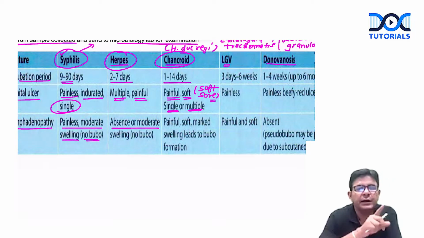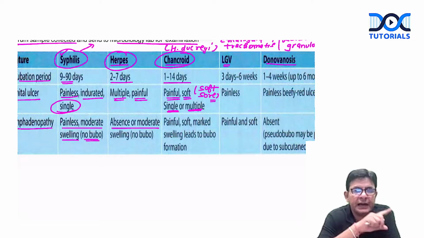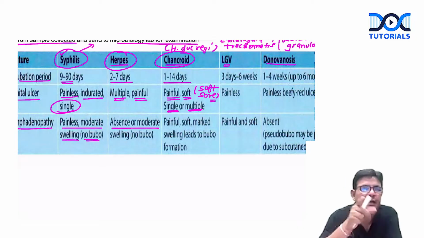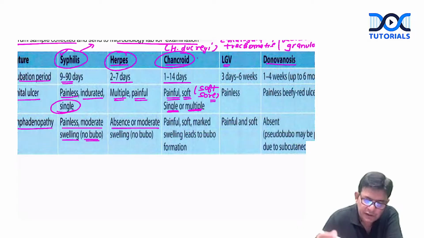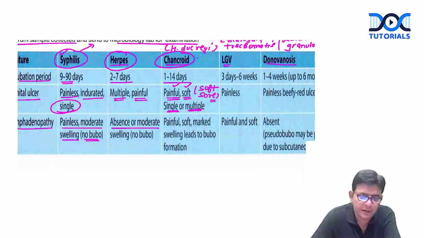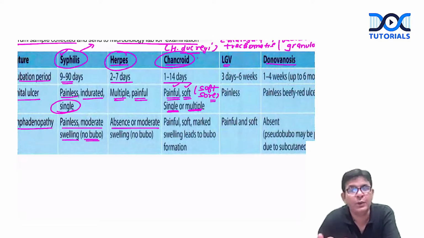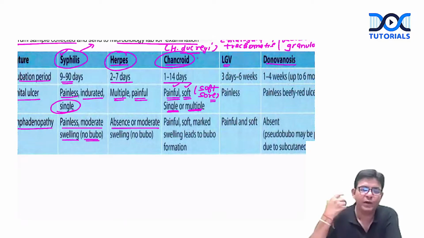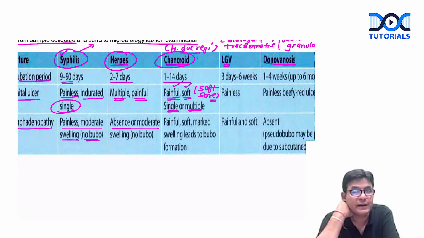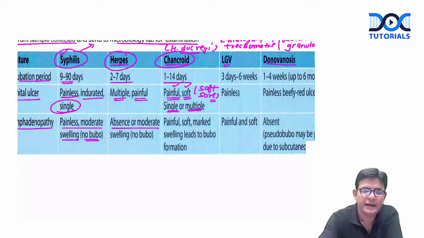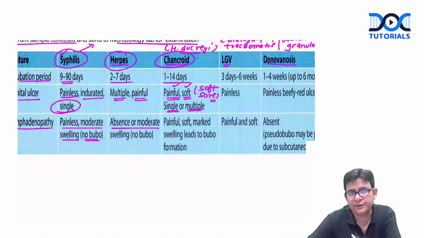Now in syphilis it was single, and in herpes it was multiple. So it can be single or multiple in the case of whom? Chancroid. And it is painful and it is soft. And how to remember that it is painful and soft? Painful is this way, Ducrey: the fellow cries in pain. Or in Hindi you can say dukhrai. Okay, so now you will not forget that this particular one is painful. So it is painful and soft, also termed a soft sore, in chancroid.